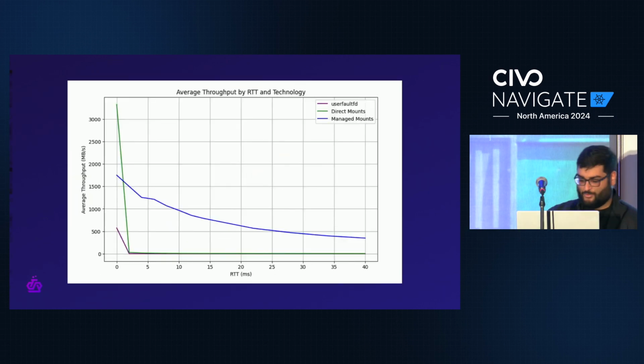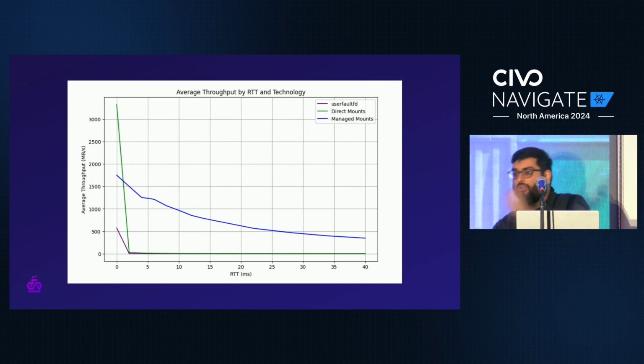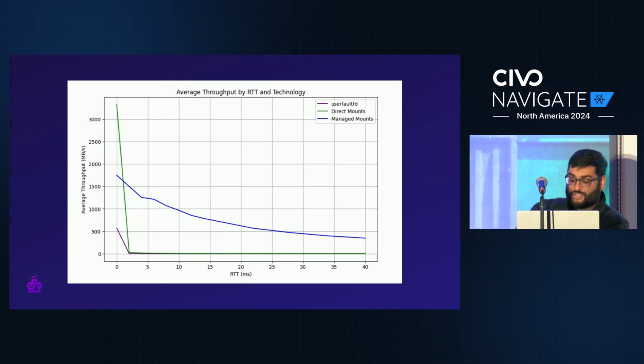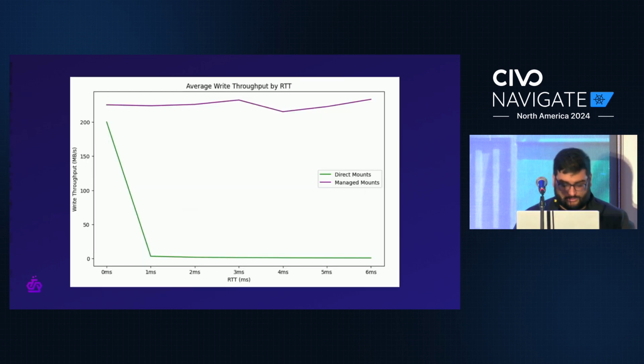How much data can we read at a time? In short, a lot more than user fault FD, right? In this benchmark, we're comparing the read throughput of our various different approaches to the network round trip time, right? Even when the round trip time is 0, our block device approach has a much better throughput than user fault FD, which drops to 0 as soon as we start adding any sort of latency. But our managed approach is able to maintain a much better throughput because it's pulling data in the background. Okay, how about write throughput? As expected, our block device does better in that scenario as well, especially as RTT increases.